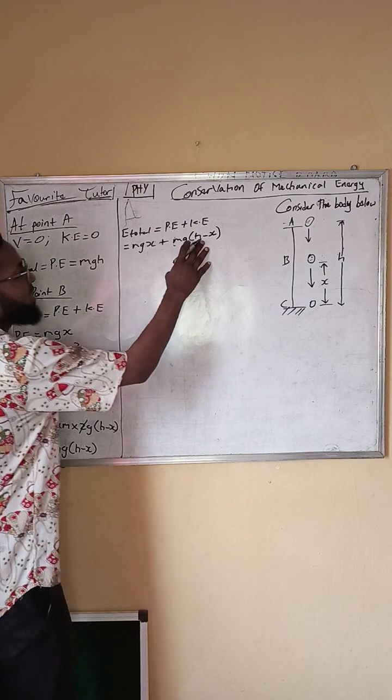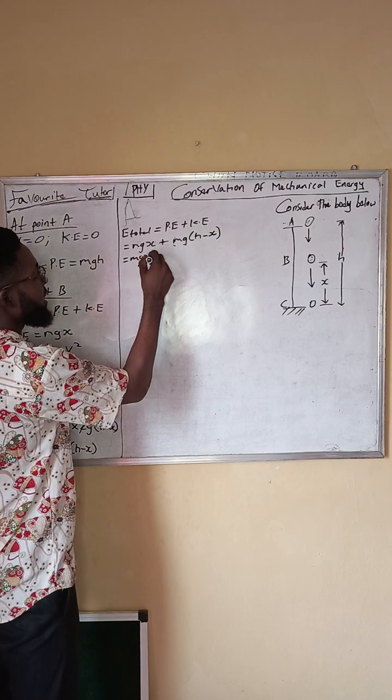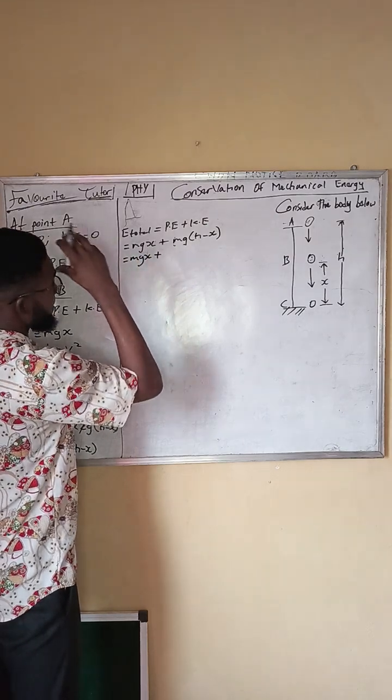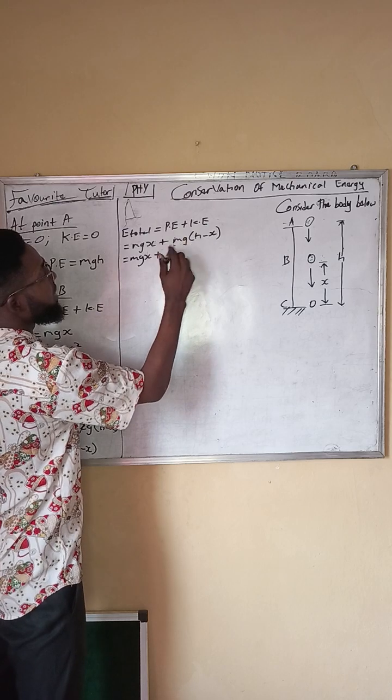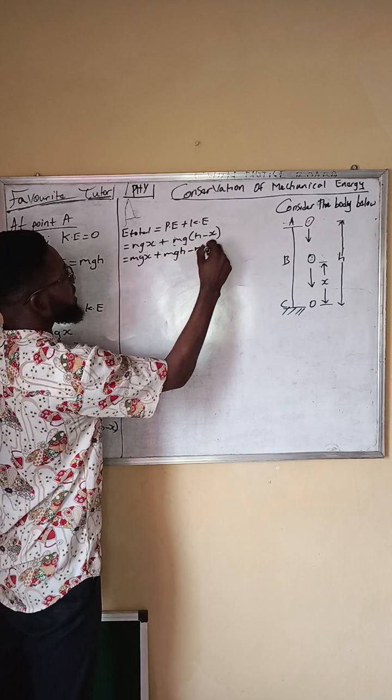Okay, let us expand this kinetic energy. So this is mgx plus mgh minus mgx.